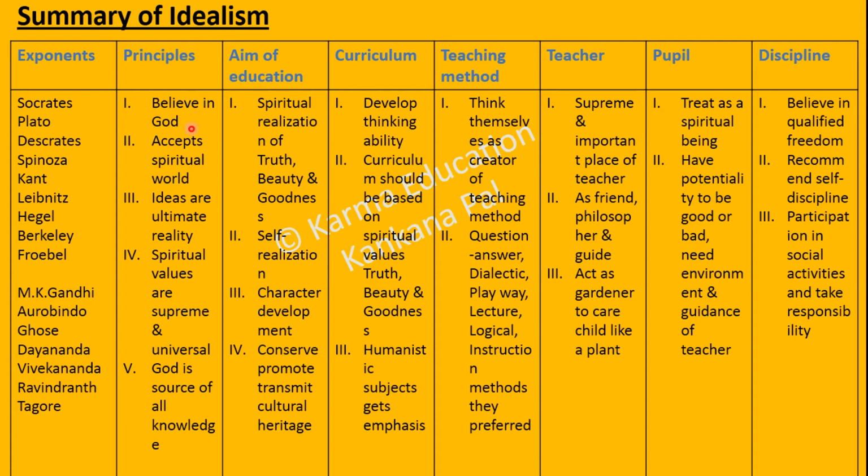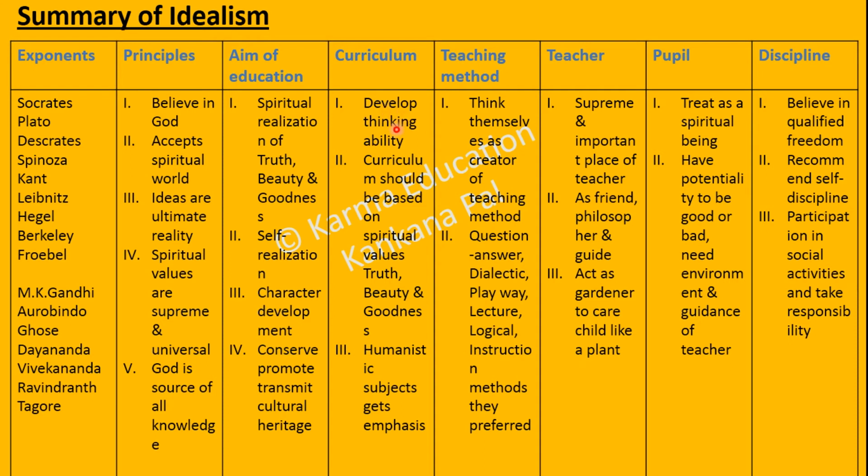In terms of principles of idealism, they believe in God, accept the spiritual world, ideas are ultimate reality, spiritual values are supreme and universal, and God is the source of all knowledge. In terms of aim of education, according to idealism: spiritual realization of truth, beauty and goodness, self-realization, character development, and to conserve, promote and transmit our cultural heritage.